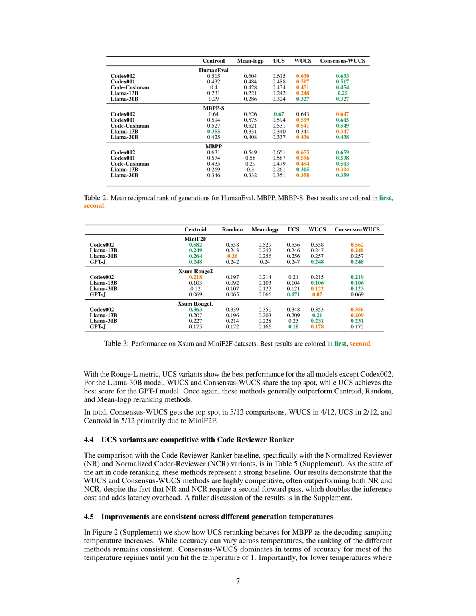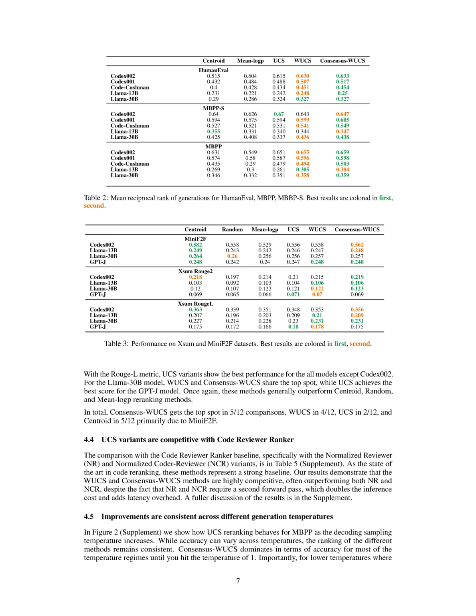We've observed consistent improvements across various generation temperatures. In one of our figures, we demonstrate how the re-ranking behavior of UCS changes for MBPP as the decoding sampling temperature rises. Although accuracy can fluctuate with different temperatures, the ranking order of the various methods remains stable. The consensus WUCS method consistently outperforms others in terms of accuracy across most temperature ranges, up until the temperature reaches 1. Notably, at lower temperatures where we see the best results, both consensus WUCS and WUCS achieve the highest accuracy.